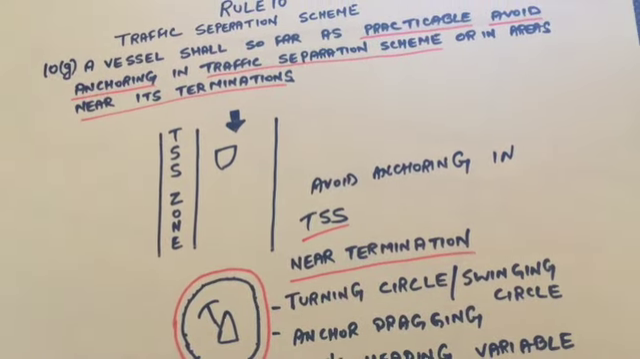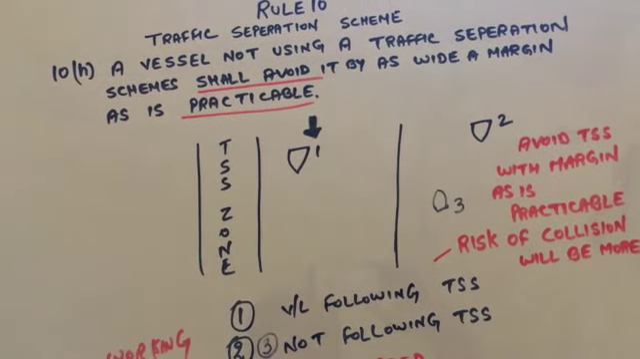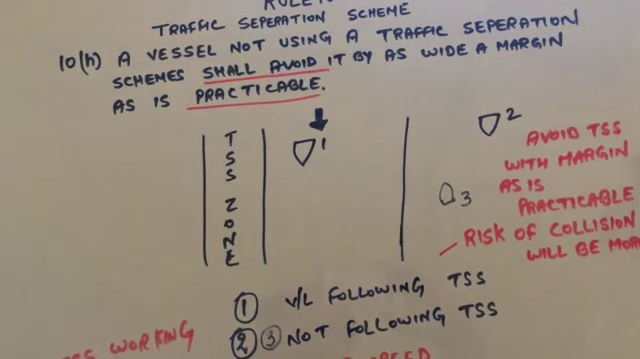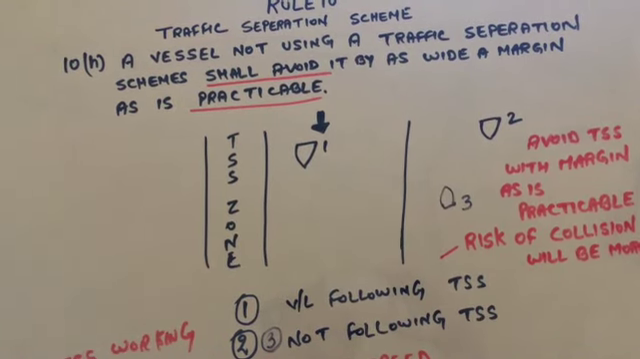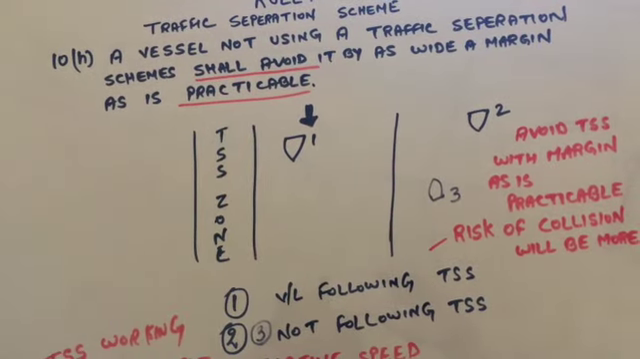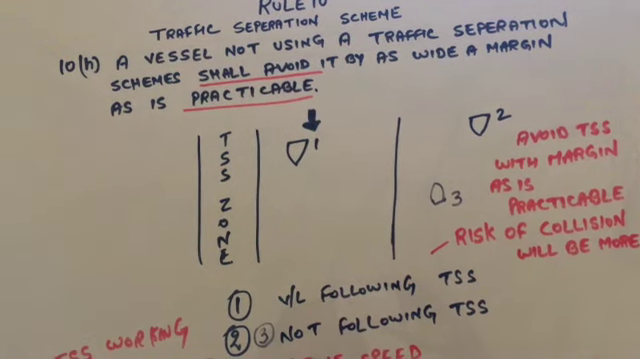So, but in case of emergency, a vessel can anchor. Rule 10, the traffic separation scheme. 10H is saying a vessel not using a traffic separation scheme shall avoid it by as wide a margin as is practicable. So in the TSS of southerly course, where the number 1 vessel is following the TSS and number 2 and number 3 are not following the TSS.